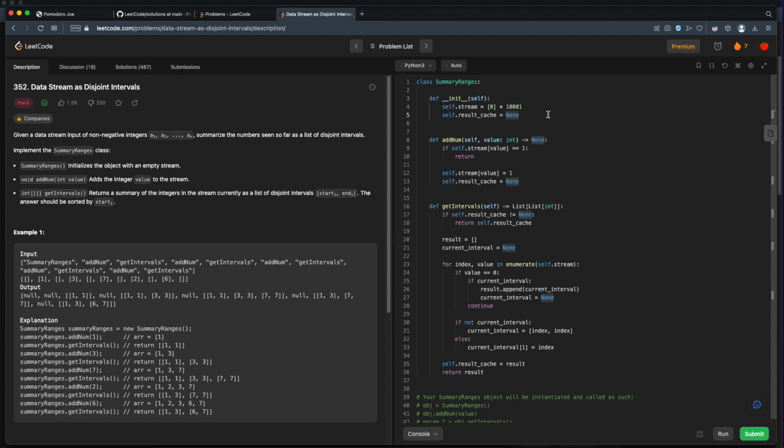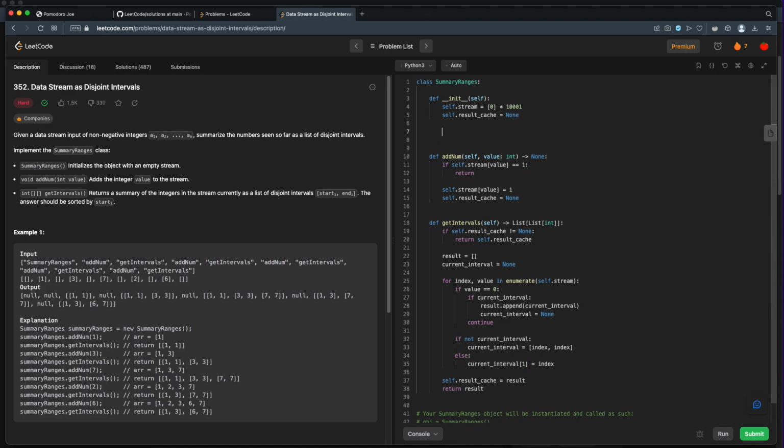Anytime you add a new number, there's a finite set of possibilities. Either that number is completely isolated, so it's a standalone interval by itself, or the number has some interval immediately to its left, or immediately to its right, or both left and right. If it has numbers immediately below it, then this number becomes the end of that existing interval. If it has a number immediately above it, then this number becomes the beginning of that existing interval. If this number is sandwiched between two existing numbers, then it bridges two intervals and we have to merge those intervals together. Okay, so it's a lot to keep track of, but I think we can do it.